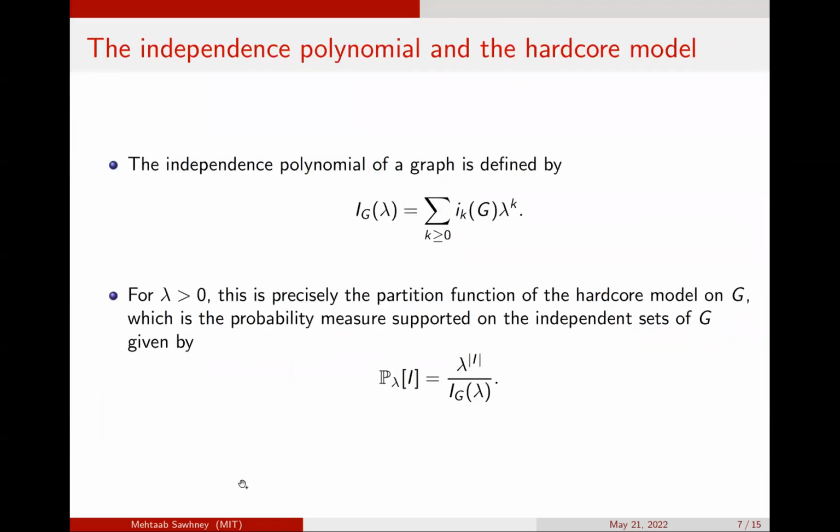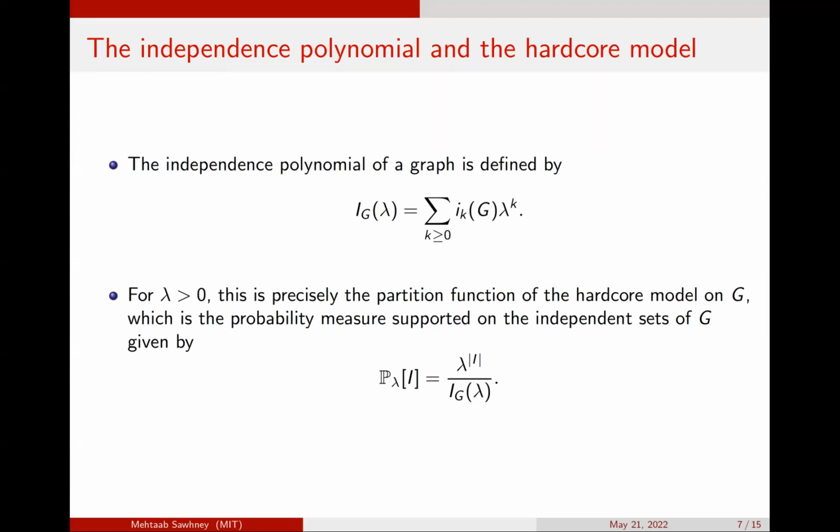And our results rely on relating independent sets of a fixed size to the hardcore model. So let me define the hardcore model precisely. The hardcore model is a distribution on the independent sets of a graph G. In order to do this, first let's define the independence polynomial of a graph G. So I_G of lambda is the sum from k equals 0 to the size of the maximum independent set, or the independence number, of i_k of G times lambda to the k.